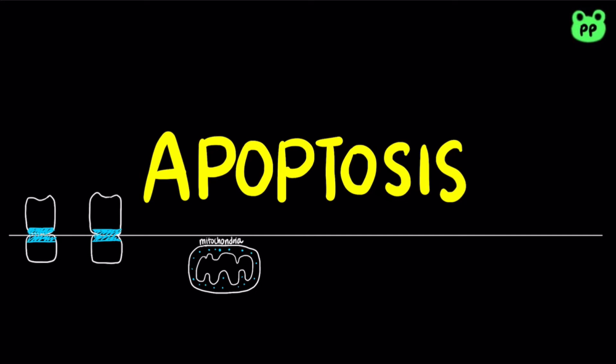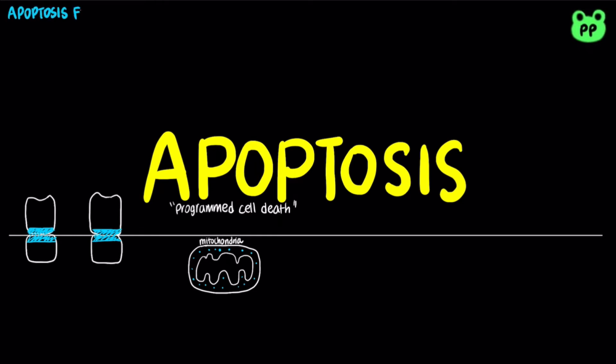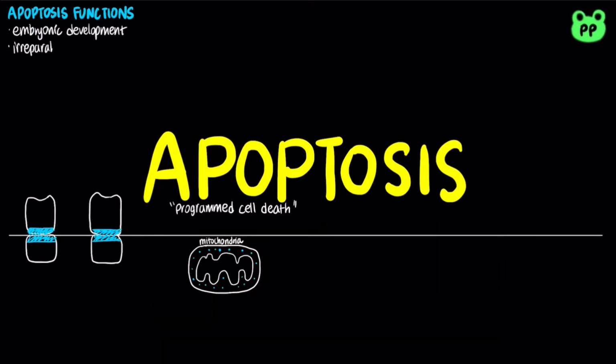Many cells can precisely control the time of their own death through apoptosis, also known as programmed cell death. Apoptosis has several important functions in our body. It is involved in embryonic development, in which selective cell death shapes the adult body. Apoptosis can also be triggered by irreparable DNA damage.